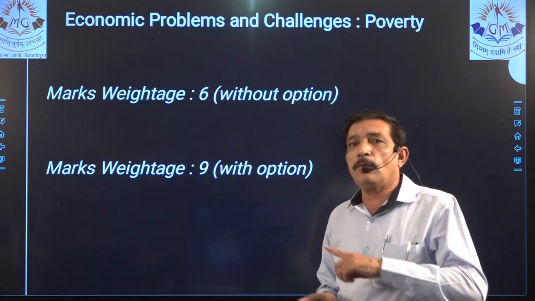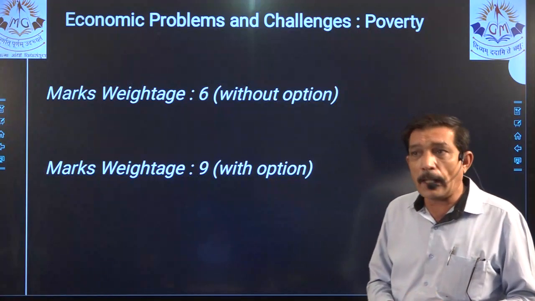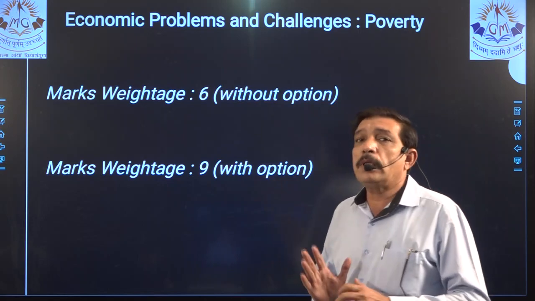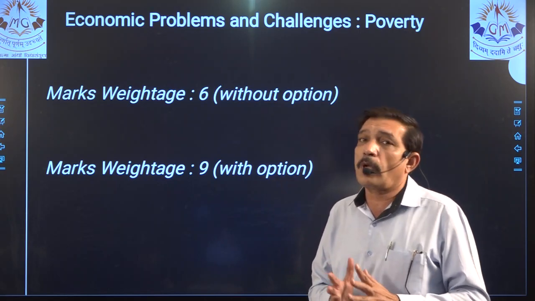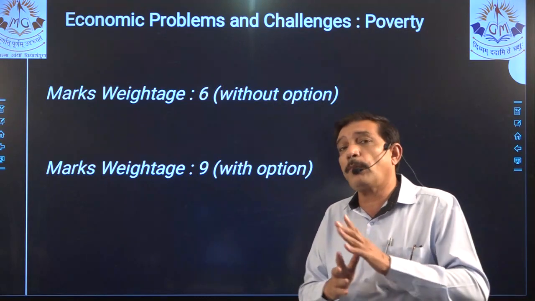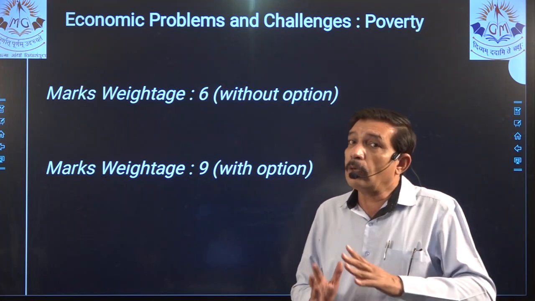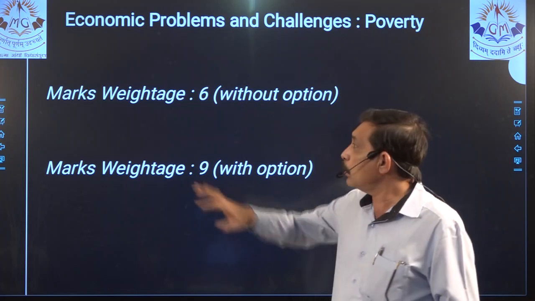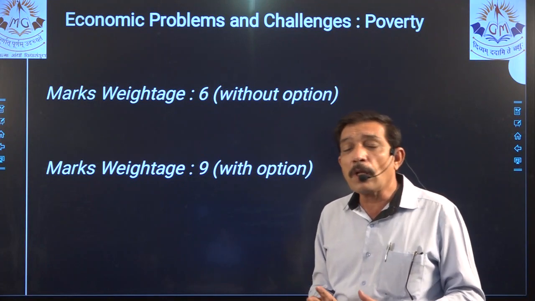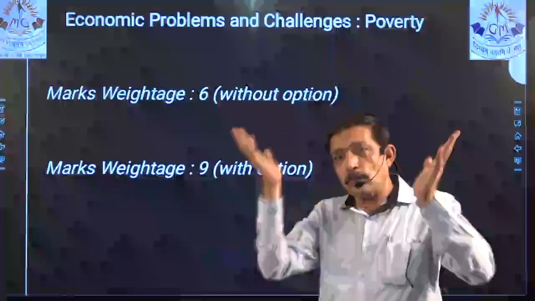In any form, it can be 4 marks, 3 marks, 2 marks, 1 mark, and that is what we are going to concentrate on. In the previous year board paper, this chapter had a weightage of a 4-mark question, right? A compulsory 4-mark question. That means all the 2-mark and 3-mark questions we did not have to prepare. We had to prepare only the long essay type questions from this particular chapter. Now, because of the shift in the weightage of the marks, the new marks allotted for this chapter is 6, without option. Without option means 6 marks compulsorily. Instead of 4, now 2 marks got increased